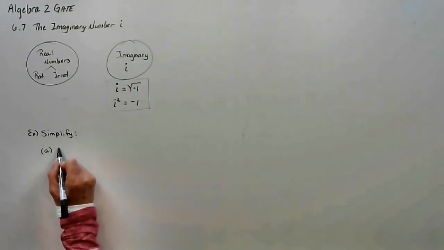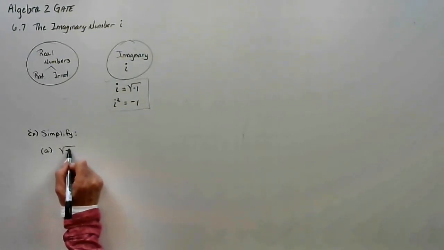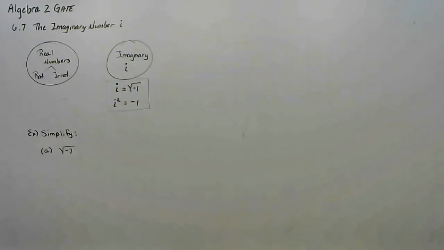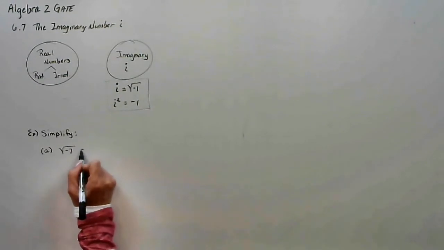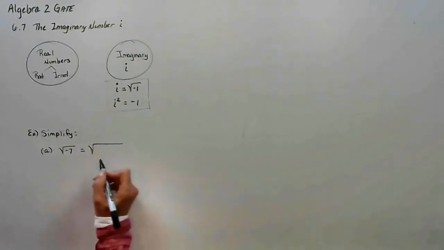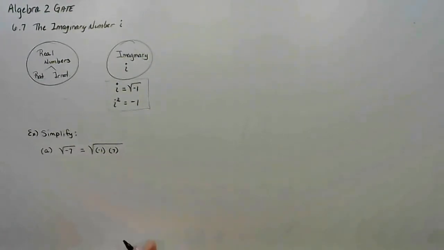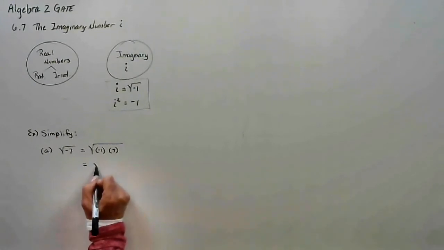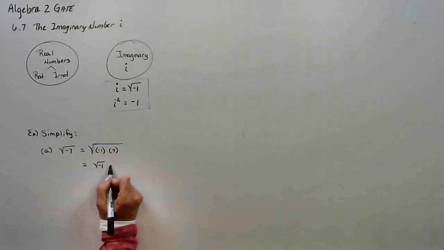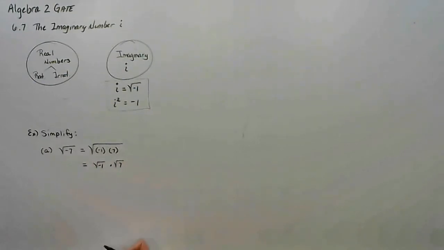Let's say I ask you for the square root of -7. Well, prior to today, you would have said no real solution, and I would have said you're absolutely correct. There is no real solution, but we are going to end up with an imaginary solution. So I'm going to work this one out the first time. This is exactly the same as the square root of -1 times 7, which means this is the same as the square root of -1 times the square root of 7.